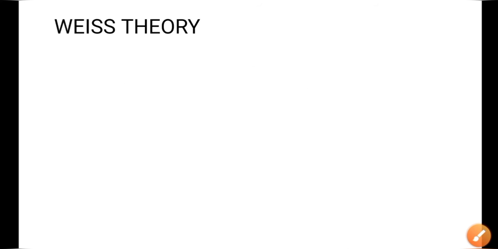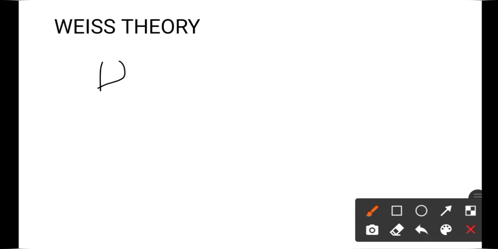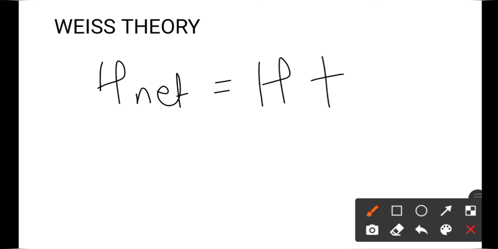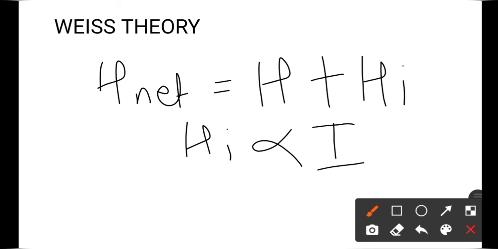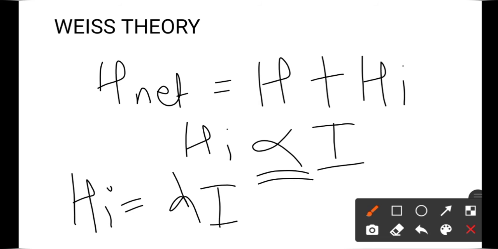So Weiss said that the net magnetic field across the ferromagnetic material is equal to the applied magnetic field plus the internal magnetic field of the domain. The internal magnetic field of the domain is directly proportional to the magnetic intensity. Here the proportionality constant is replaced by lambda, that is Hi = λI.